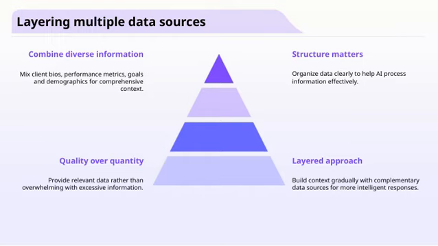Another key point is quality over quantity. It's tempting to include as much data as possible, but relevance is what counts. Providing the right, pertinent data prevents overwhelming ourselves and the AI, leading to more accurate insights. This layered approach is all about building context gradually. By adding complementary data sources step by step, we enable more intelligent, nuanced responses. It's like assembling a puzzle. Each piece adds to the bigger picture, making our analysis sharper and more insightful. Ultimately, this method aligns perfectly with our goal of leveraging data smartly to enhance decision-making and deliver better outcomes.